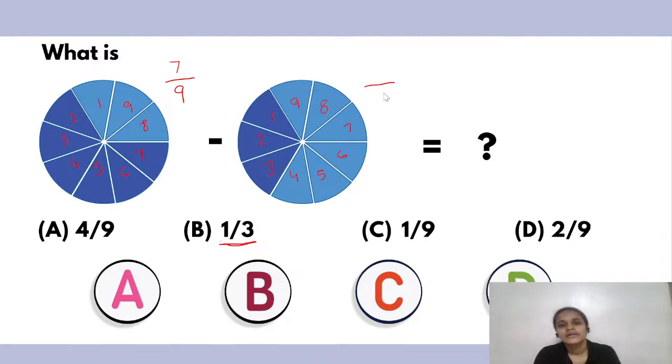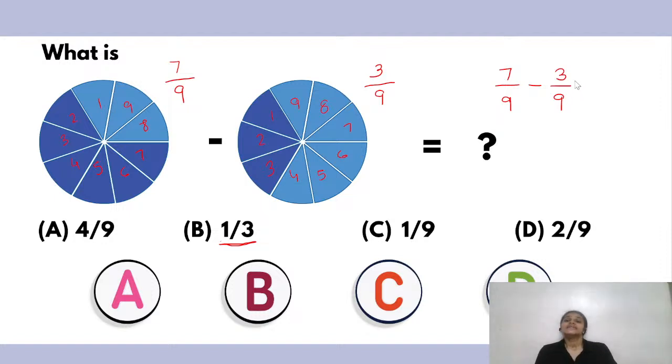Okay, out of 9, only 3 are shaded, right? Now I have to simply subtract these two fractions. So I'm going to write it over here. 7 upon 9 minus 3 upon 9, right?